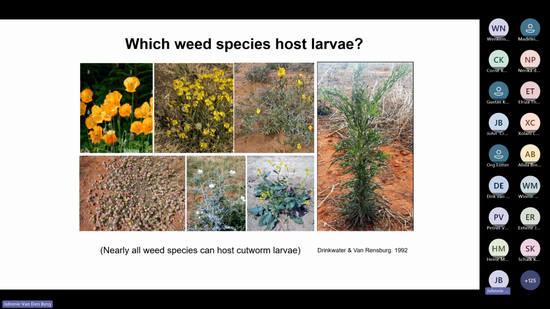The important thing is that plants that have a rosette shape that covers the ground are more suitable as hiding place and food for cutworm larvae than upright plants like this. And that is key to managing this pest eventually, which you will see. So, managing the alternate host plants of this pest is important, and that is one of those things that you need to realize in IPM and understand in IPM as well.